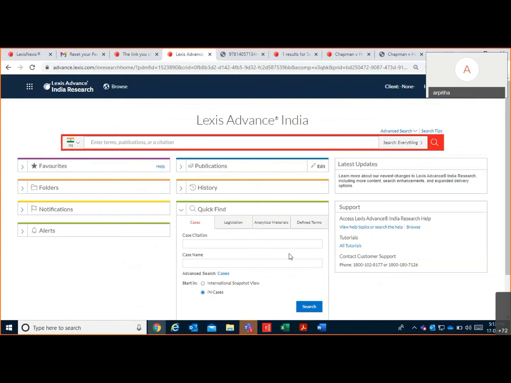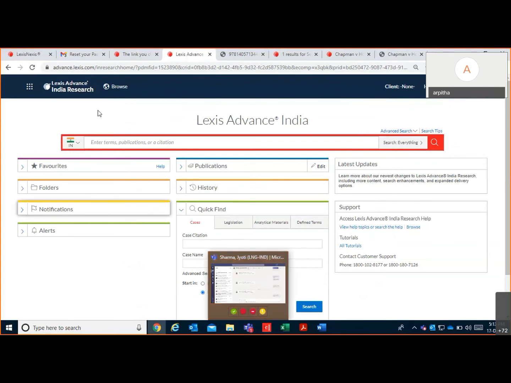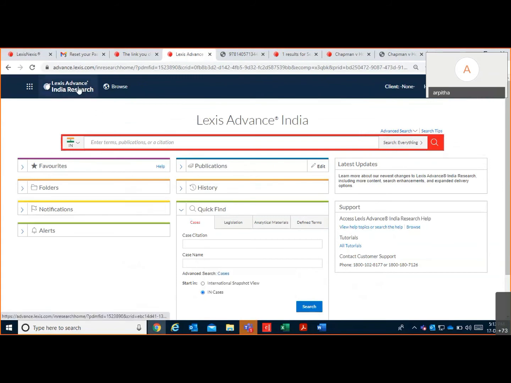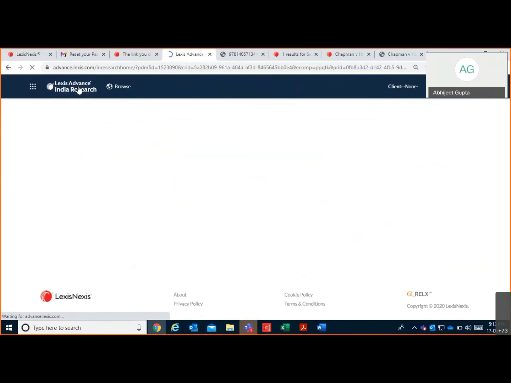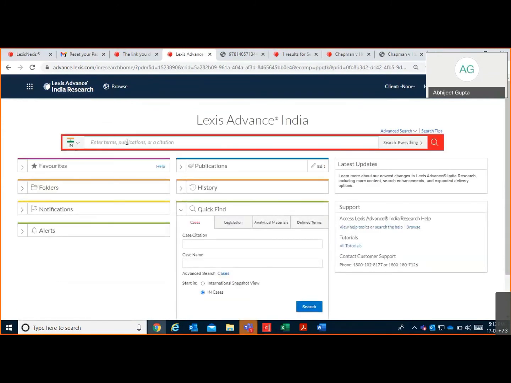Is there a way to search for cases where the topic that I'm searching for has been successfully pleaded? Is there a way to filter out those cases where the topic that I'm searching for has been successfully pleaded? Successfully pleaded, like a positive treatment has been given to that topic, a defense, for example. Okay, okay.